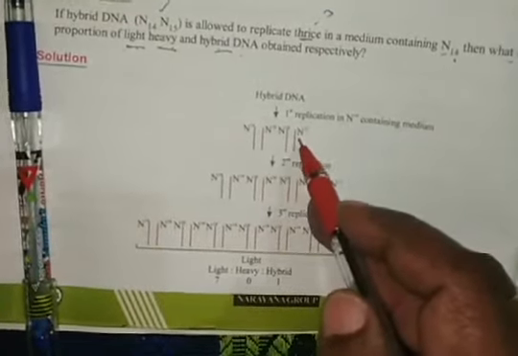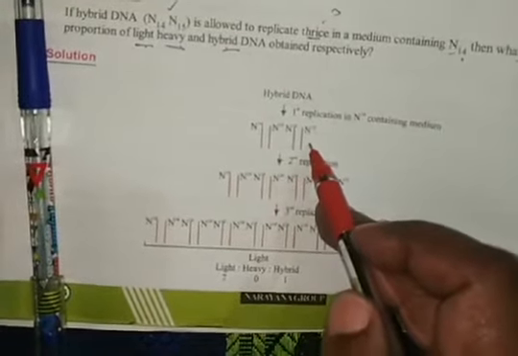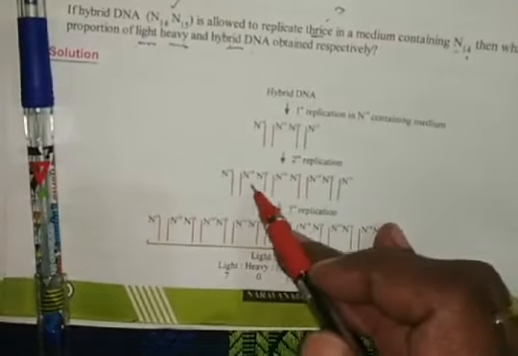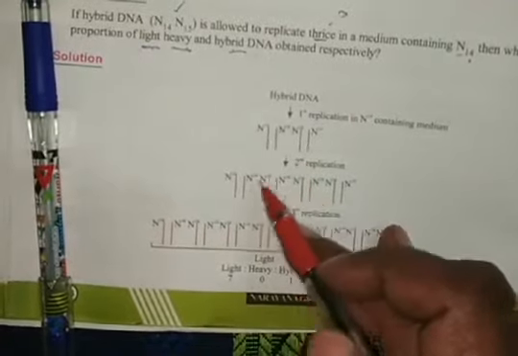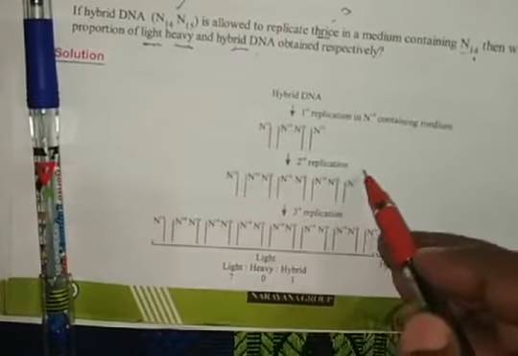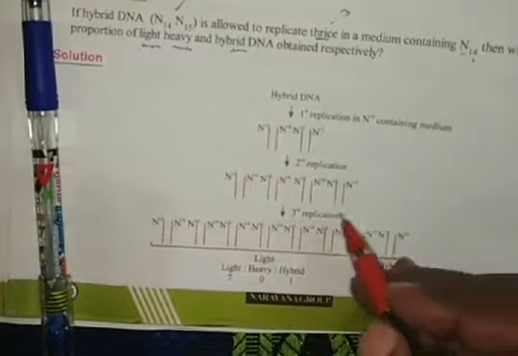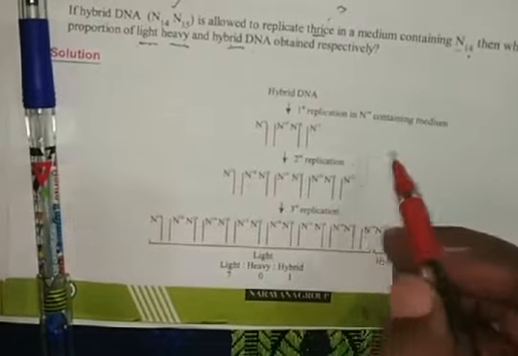That means after the first generation, one light DNA and one hybrid DNA are formed. For this light DNA, two light DNAs are formed in the second generation. For this hybrid DNA, one light DNA and one hybrid DNA are formed after the second generation.